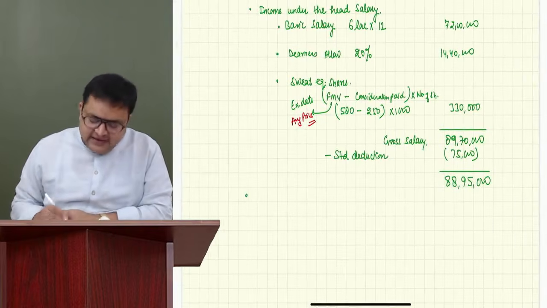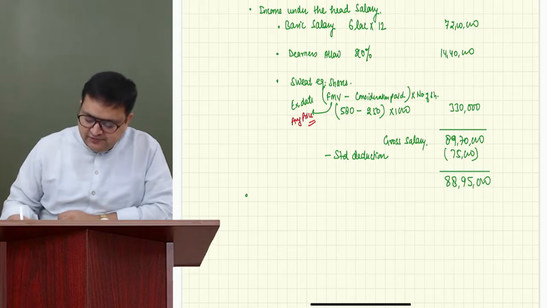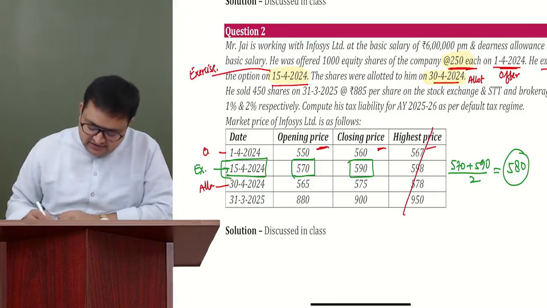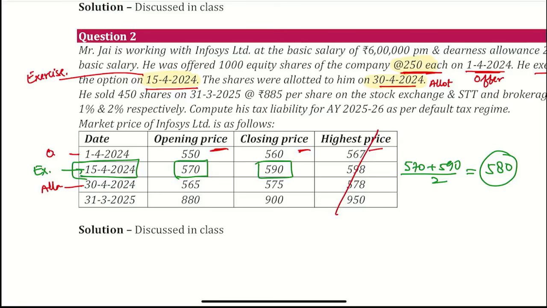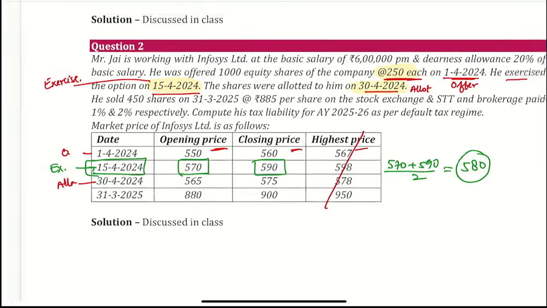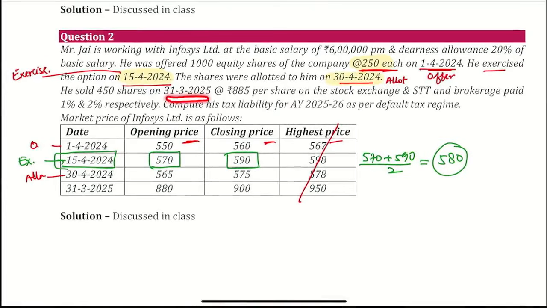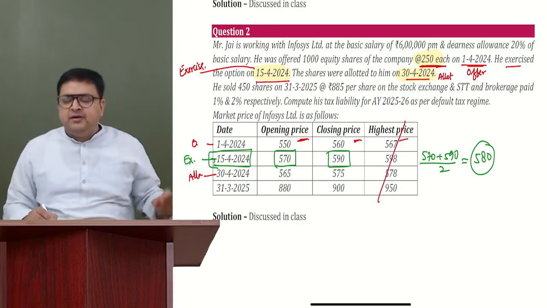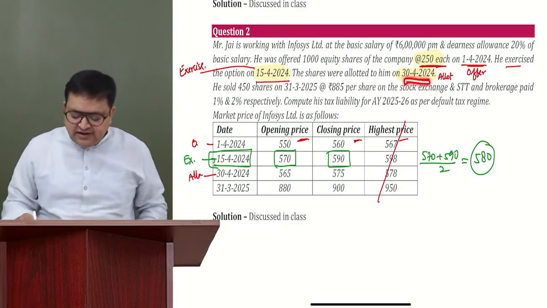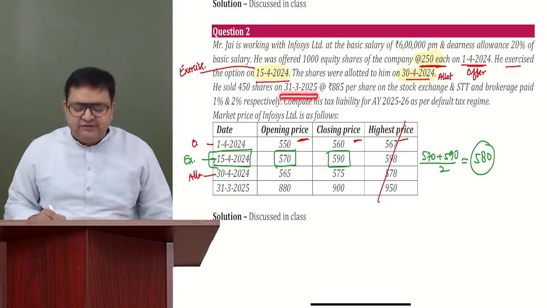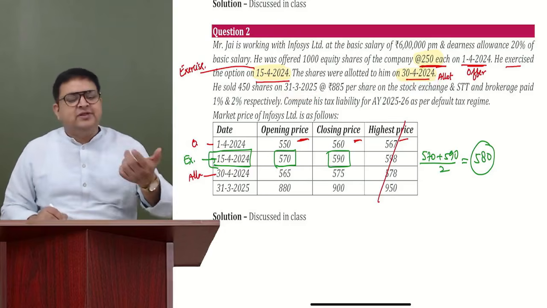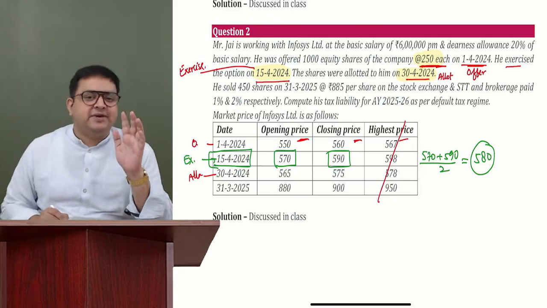Now this person is selling these shares also. First of all, see how many shares he is selling. He sold 450 shares. Guys, he has 1000 shares, right? But he's selling 450 shares on 31st March 2025 at 885. So he has received these shares on 30th April 25. He's selling these shares on 31st March. It's not more than a year. It's a short-term capital gain.